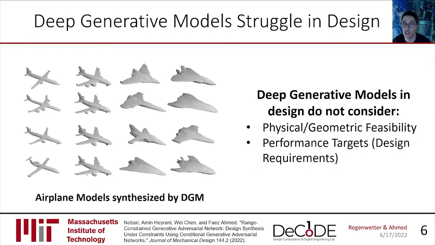But it turns out that DGMs in engineering design come nowhere near the performance of DGMs in other fields like computer vision. For example, these airplane models were designed by a deep generative model. Now, whereas the last slide showed images that could have been photos or professional illustrations, fundamentally, we see something different here. These are 3D models of airplanes, and not particularly realistic ones at that. This is a promising start, but these are hardly the shiny, realistic designs that we would expect from powerful machine learning tools. Why not?